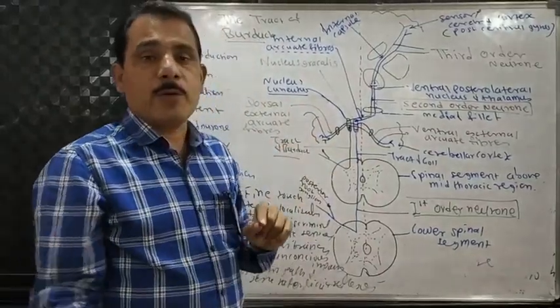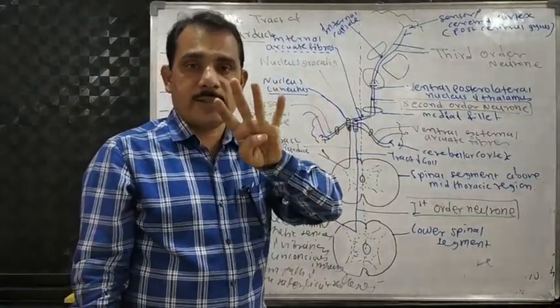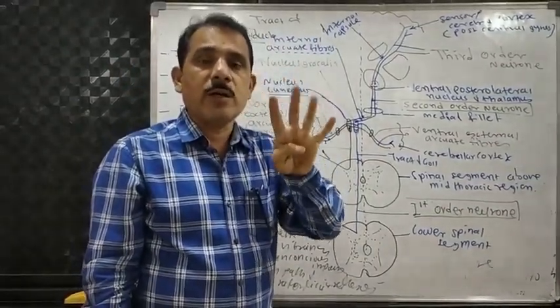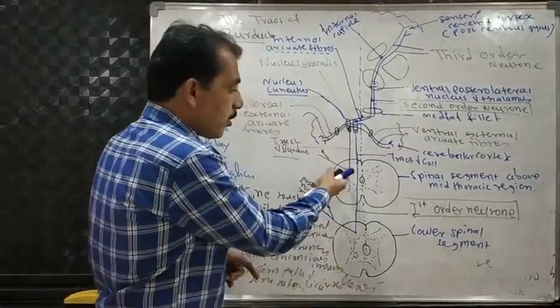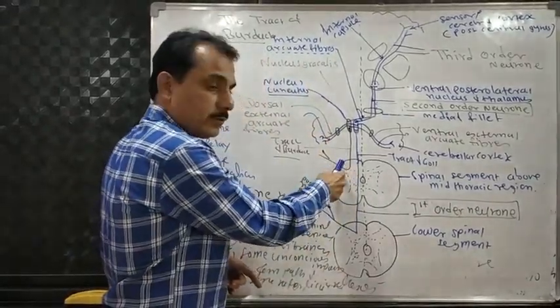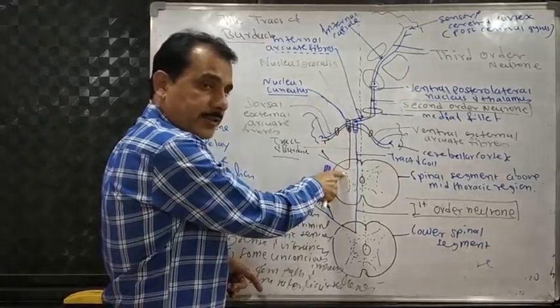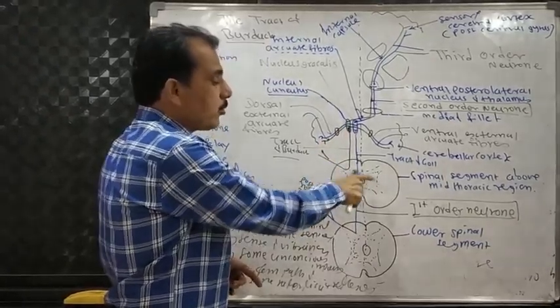While ascending upward, it terminates in four ways, as that of the tract of Gall. What? Some of the fibers end on the posterior horn of the spinal cord of the same side and then end into the opposite.